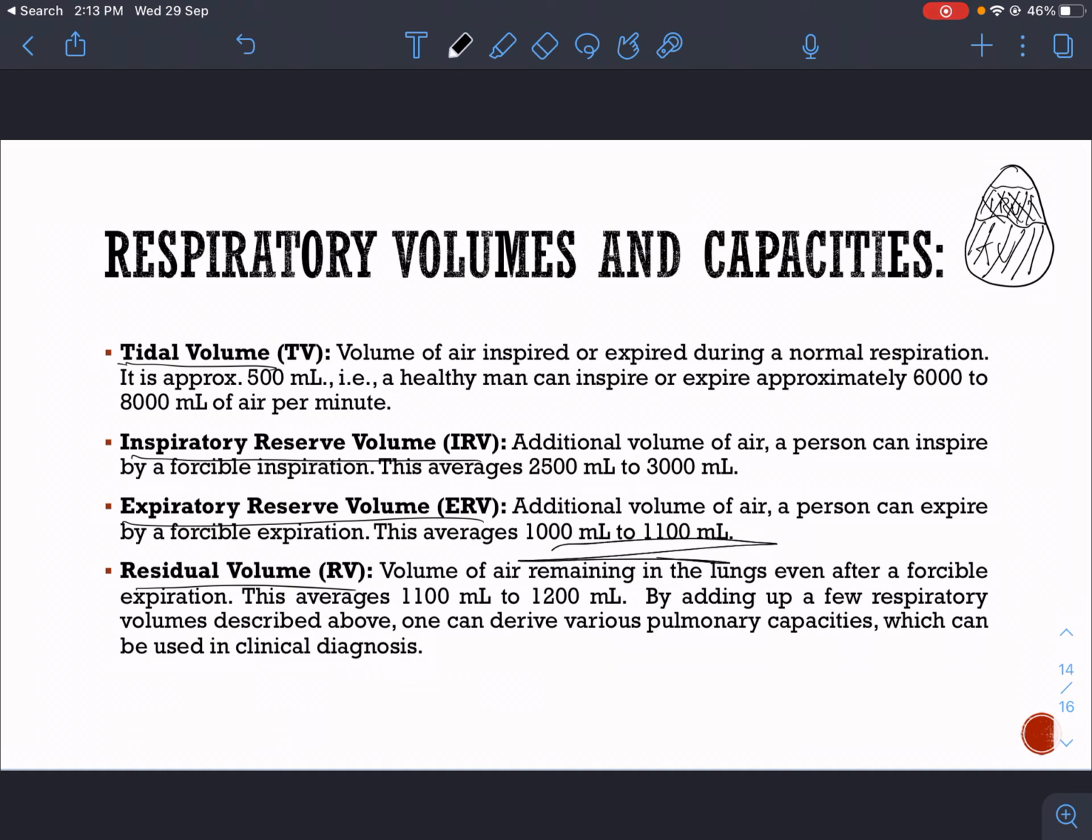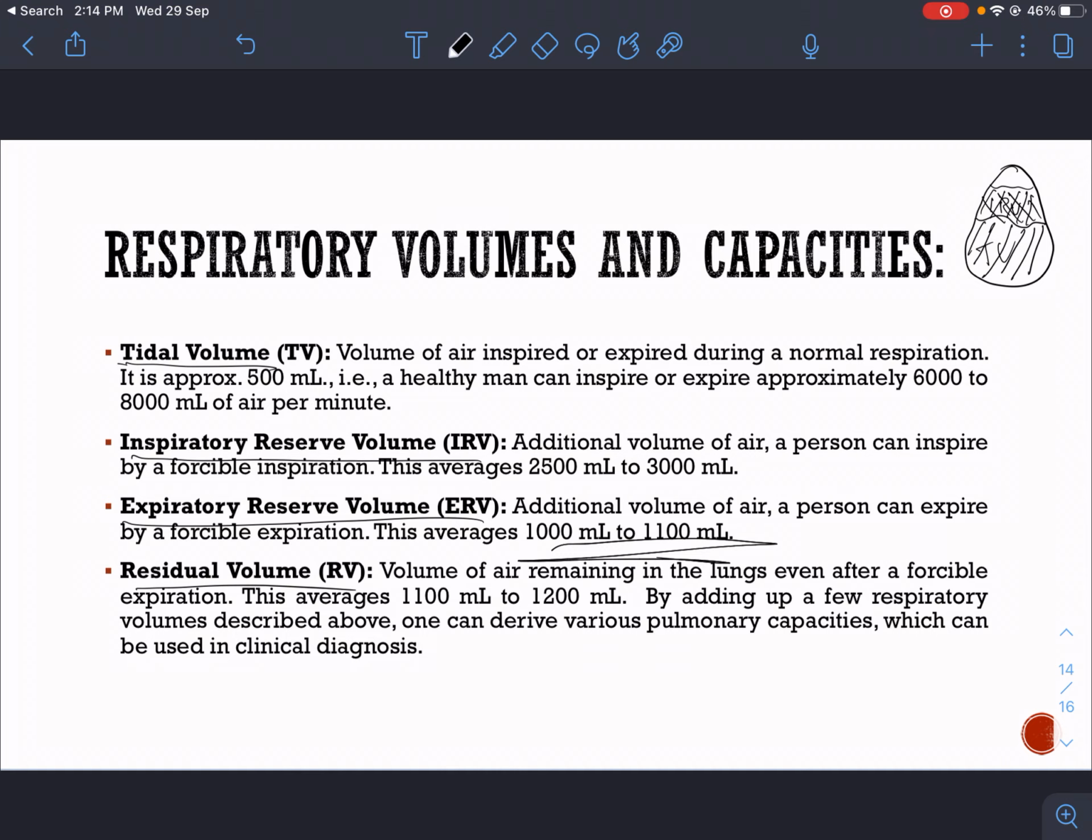Residual volume is the volume of air that is remaining in the lungs even after a forcible expiration. This averages 1100 ml to 1200 ml. Residual means left over; it is the volume that is always present in the lungs after forcible expiration. If we try to forcibly exhale air, that doesn't mean that our whole lung will get empty at once. Some volume or some amount is always left in the lungs. This is known as residual volume.